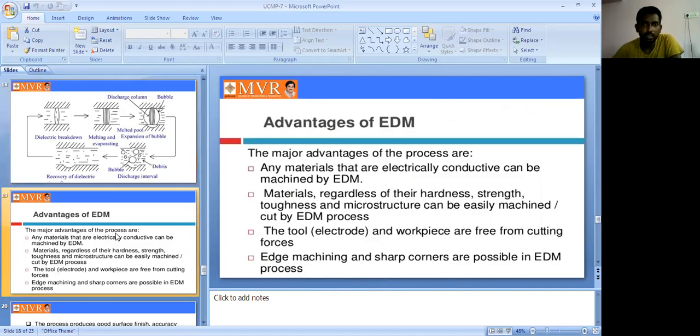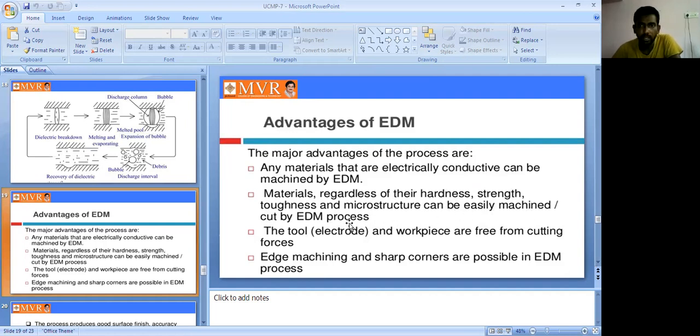What are the advantages of EDM? The major advantage of this process is that any metal that is electrically conductive can be machined by EDM. Any kind of metal should be conductive, and only then can we use it in the EDM process. Material regardless of its hardness, strength, toughness, and microstructure can be easily machined and cut by the EDM process.